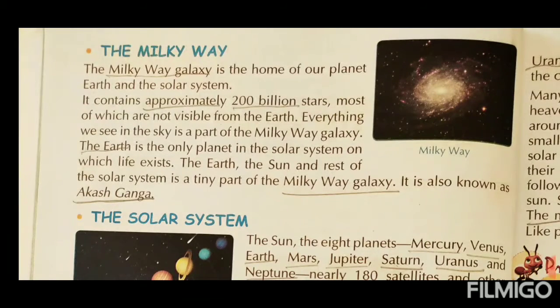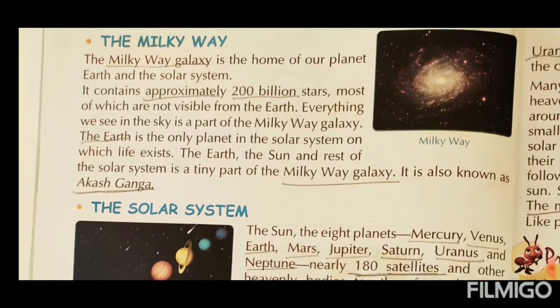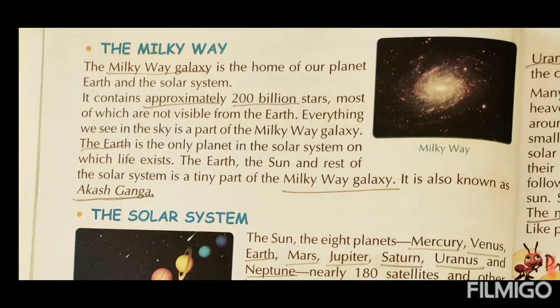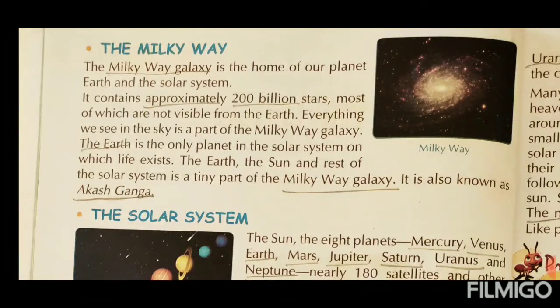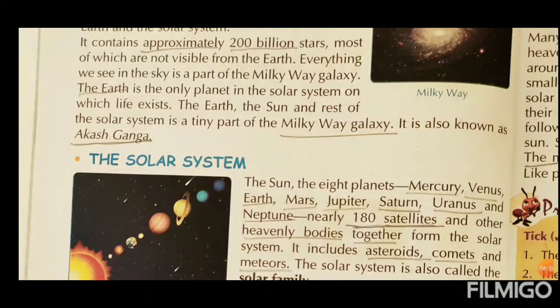Next, the earth is the only planet in the solar system on which life exists. Among all the planets, only earth is possible for living human beings, meaning living things. Other galaxies, other planets, impossible. The earth, the sun and the rest of the solar system are a tiny part of the Milky Way galaxy. It is also known as Akash Ganga. What do you say? This is known as Akash Ganga.